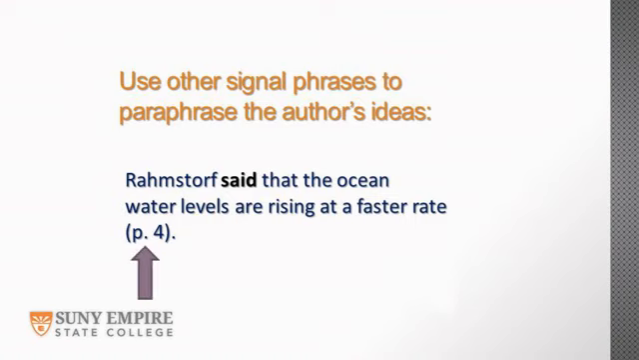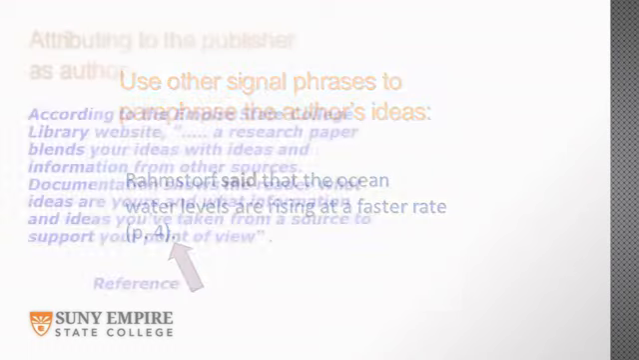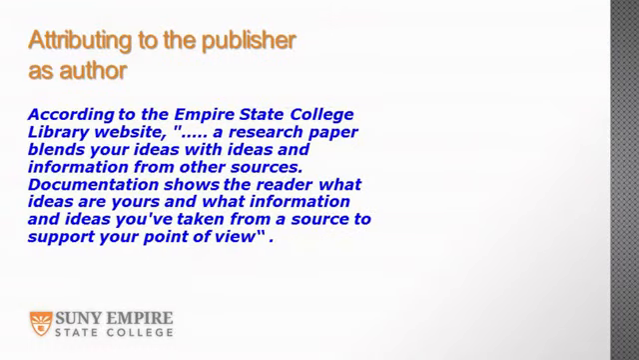Note that the APA format supplies the small p, period, in the parentheses, the page number at the end. Note the period comes after the parentheses. When there's no specific author, use the organization's title. The ellipsis here, in this example, means that certain information at the beginning of the quote has been left out. No page number is listed because this web page is not numbered.